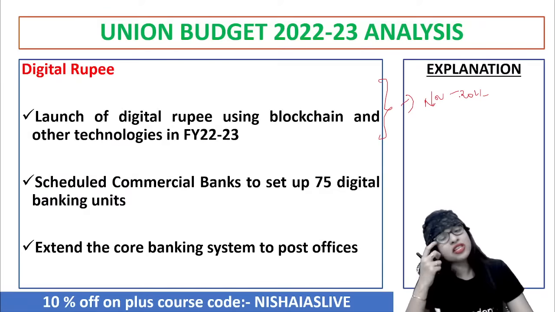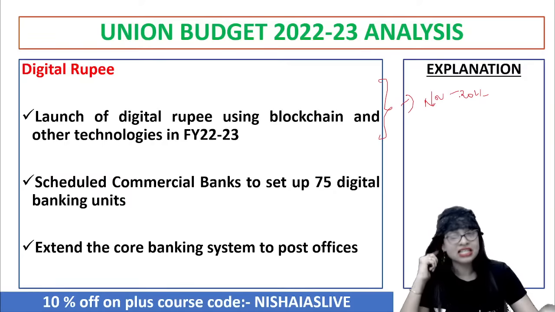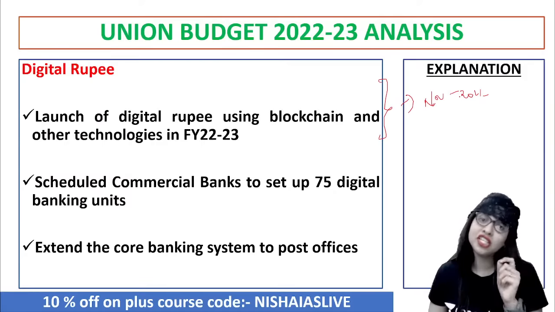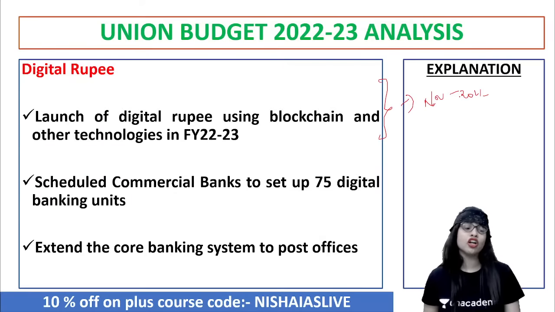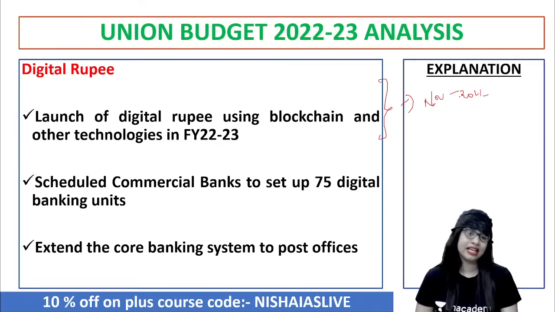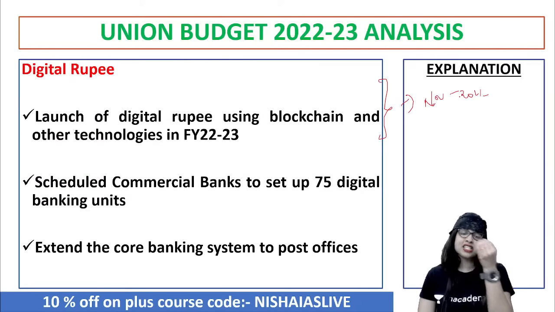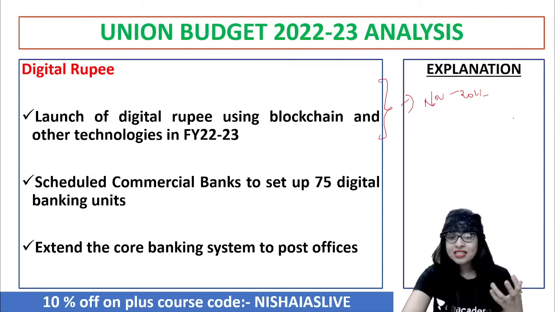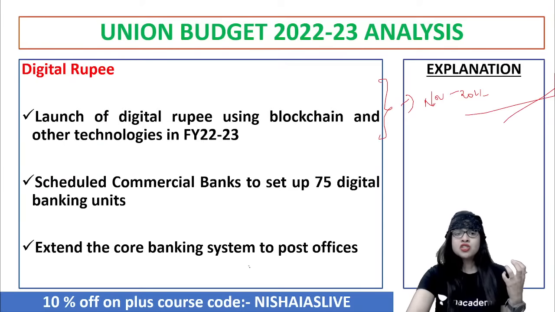So thus, even the scheduled commercial banks have to set up 75 digital or online banking units in order to make this digital rupee operationalized. And thus, we have to extend what? They have to extend the core banking system even to the post offices. So these are the other important policy highlights of the union budget.